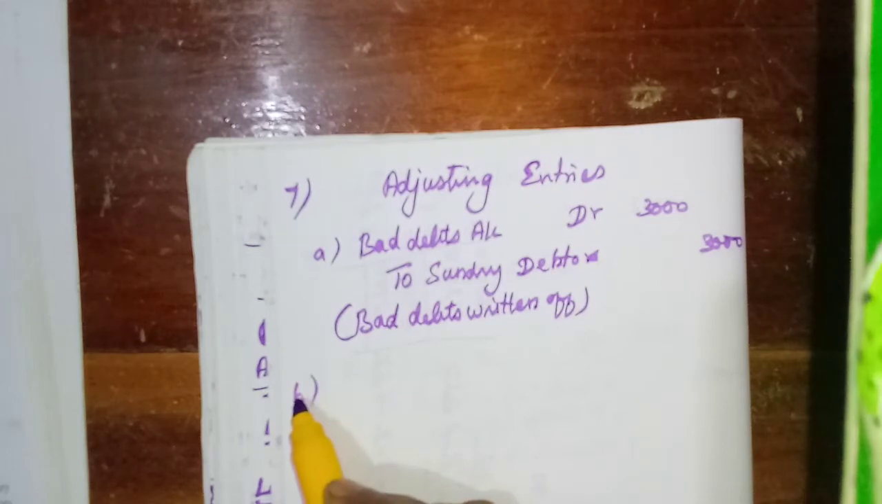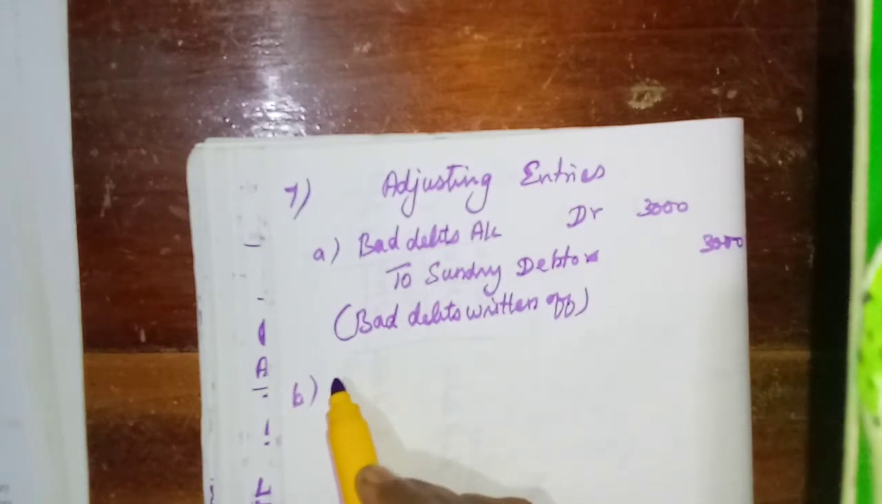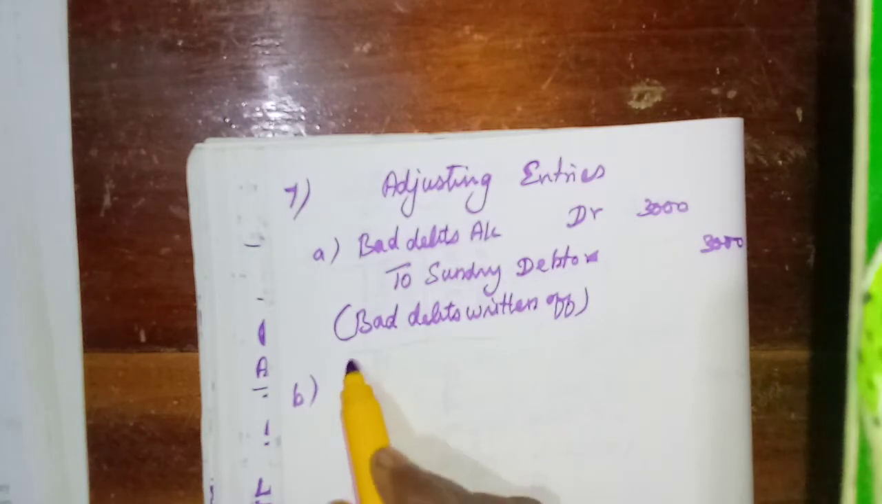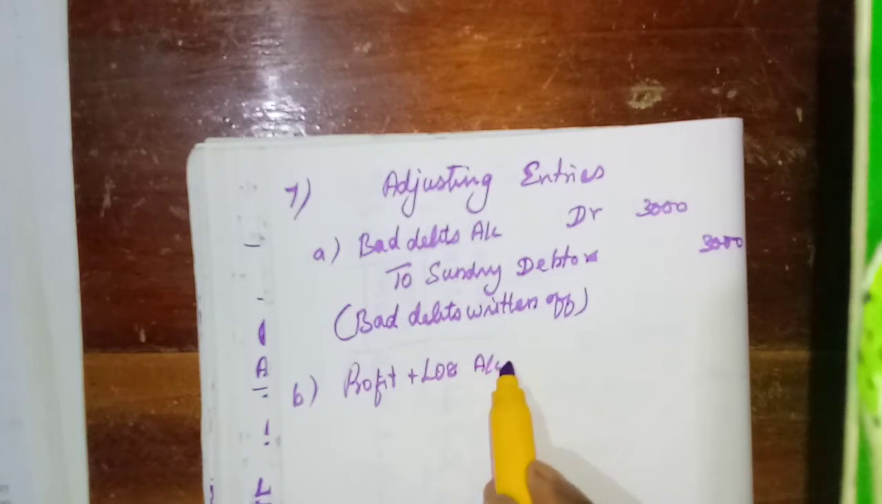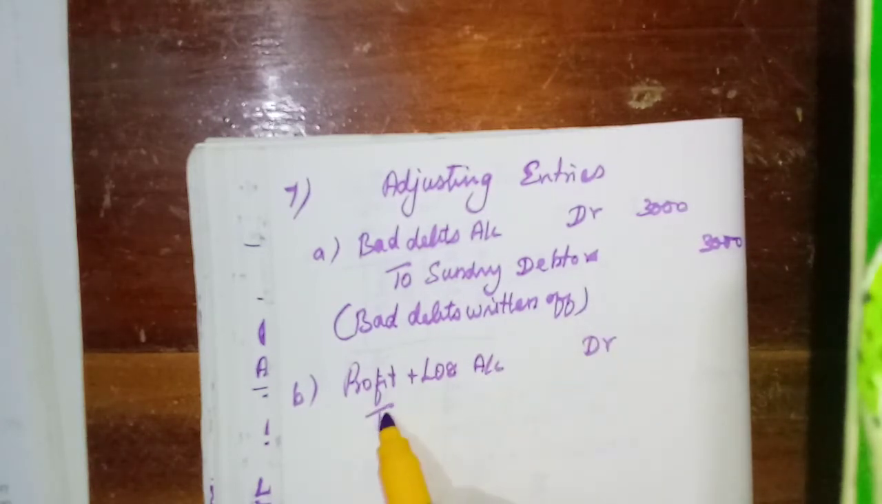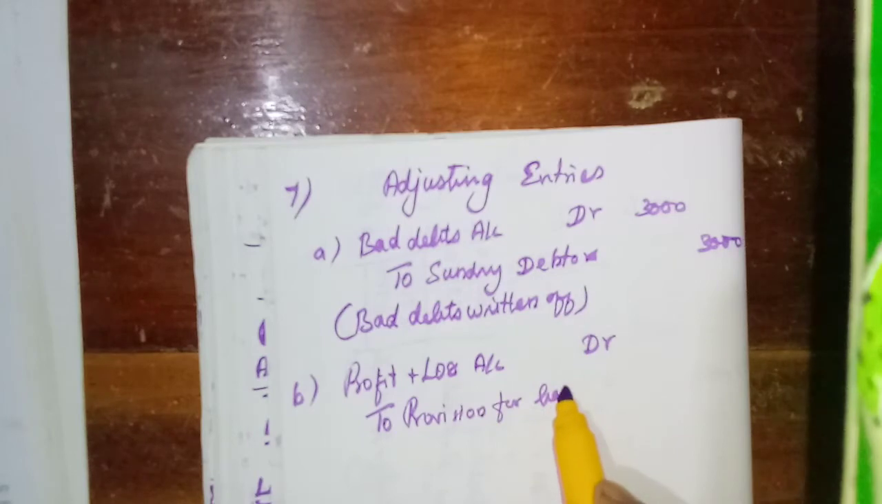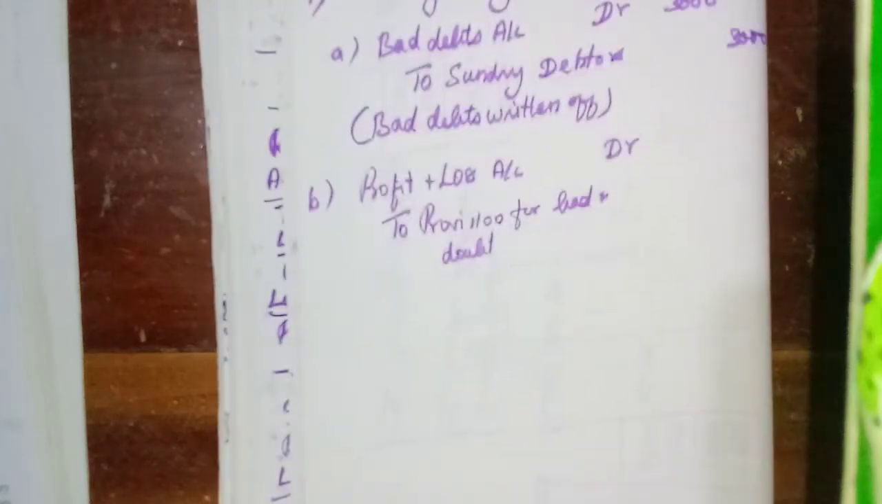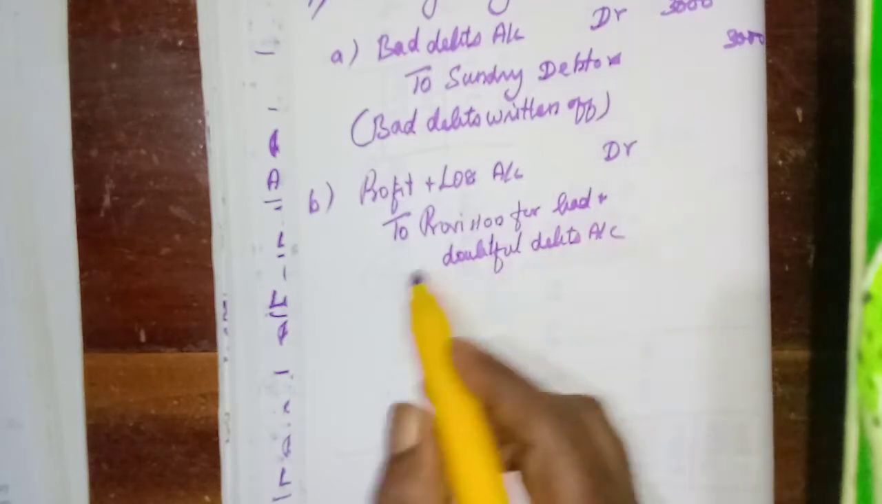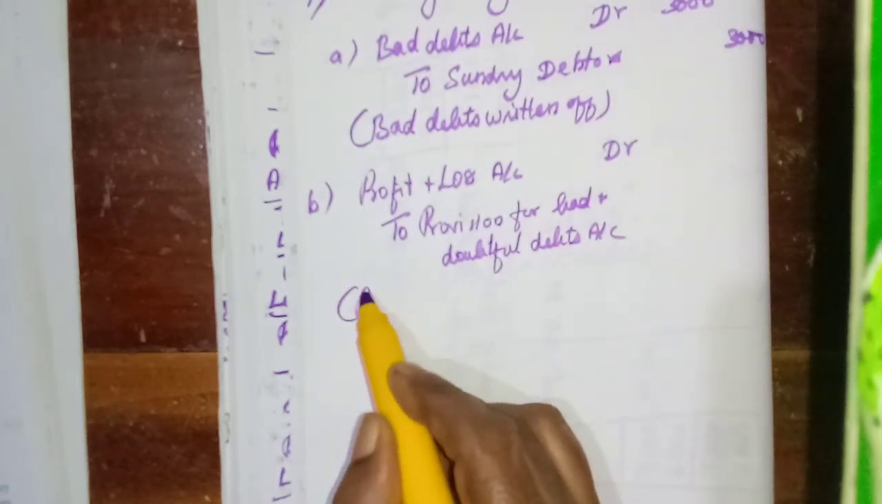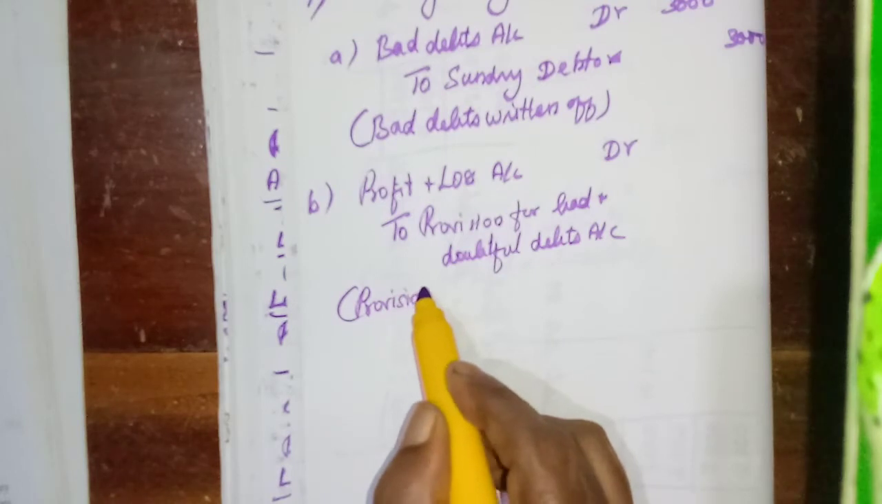Okay, then provision for bad and doubtful debts. So it is a charge against profit. So we need to debit the profit and loss account. Profit and loss account debtor to provision for bad and doubtful debts. Then provision for bad and doubtful debts created.